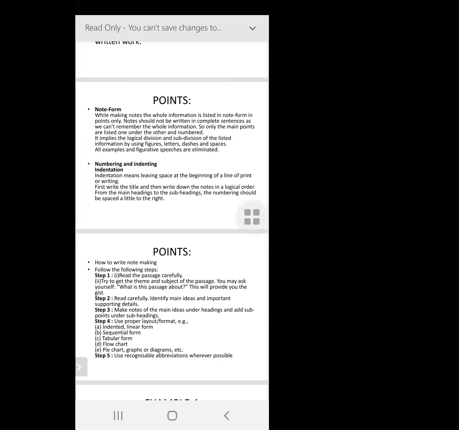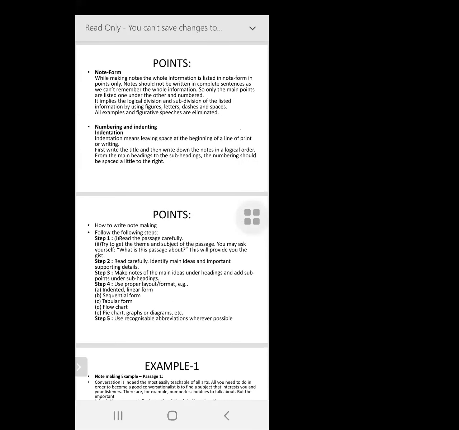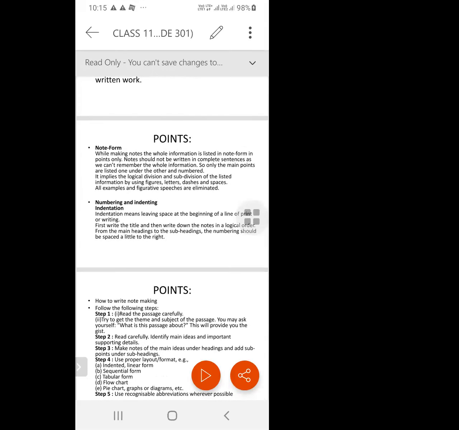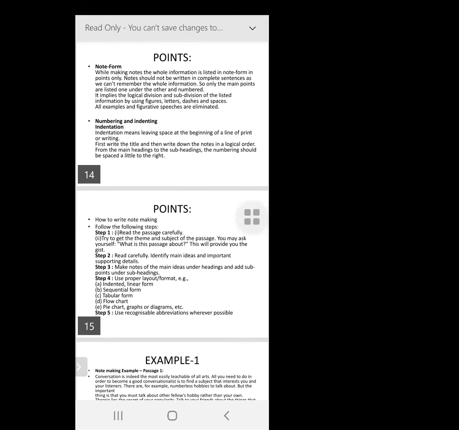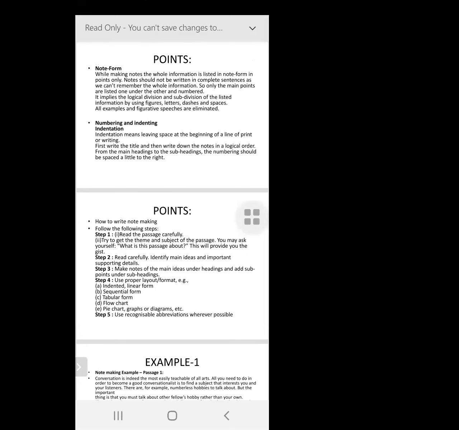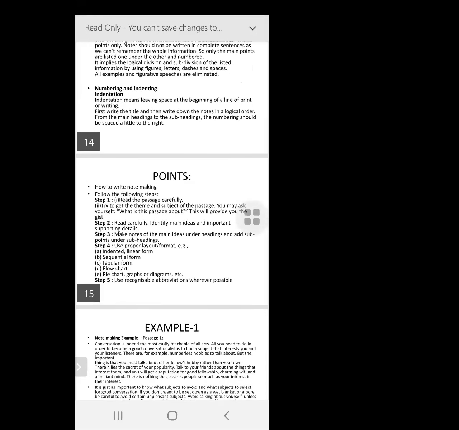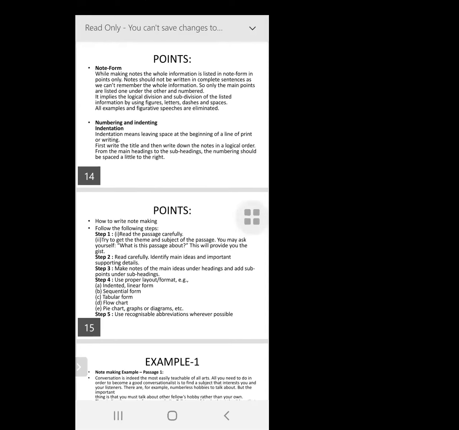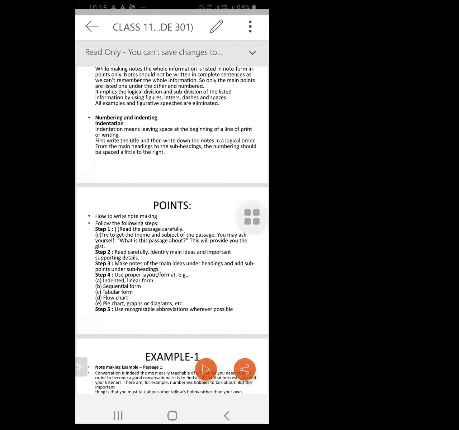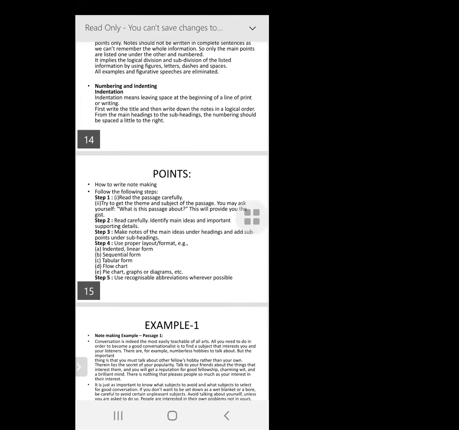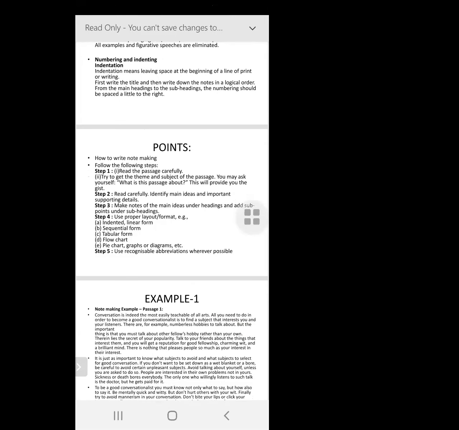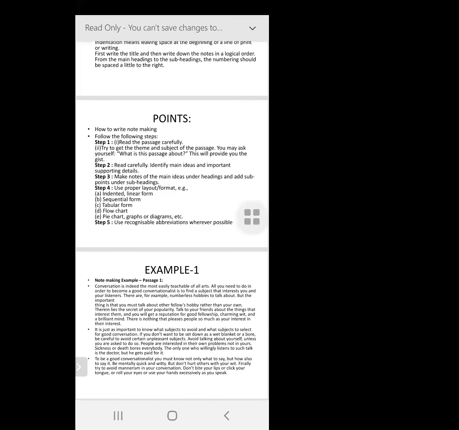Now we have another step called summarizing it. So you don't revert to the original paragraph or the original passage that you had started writing the notes for. When you're writing your summary, you'll be referring to the points, to the notes you had jotted down, bringing out the important points of your note making. You'll revert to those notes and then you'll combine it together, put it in a sequential manner and write the